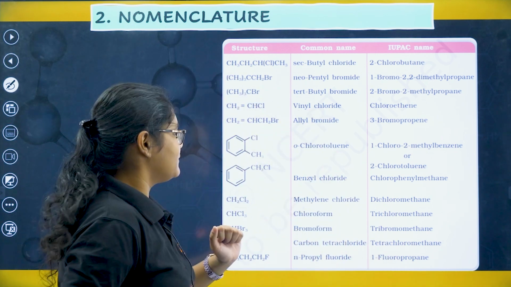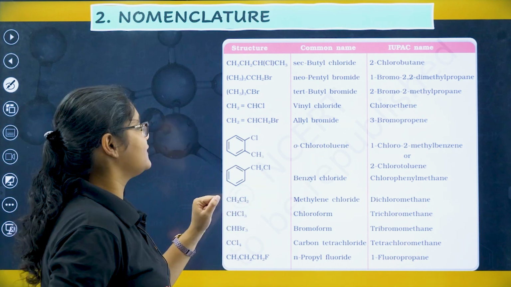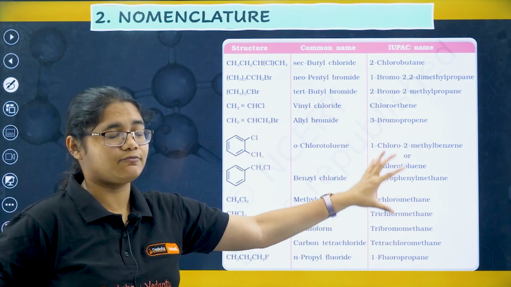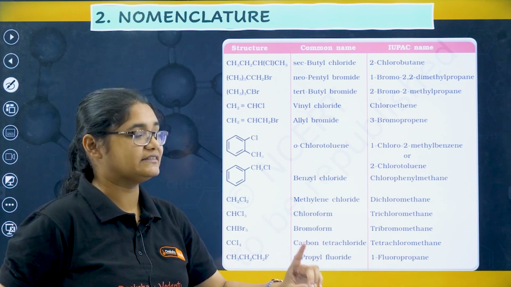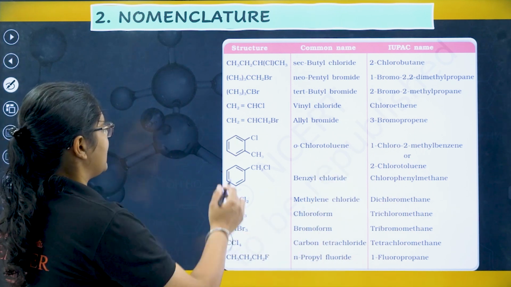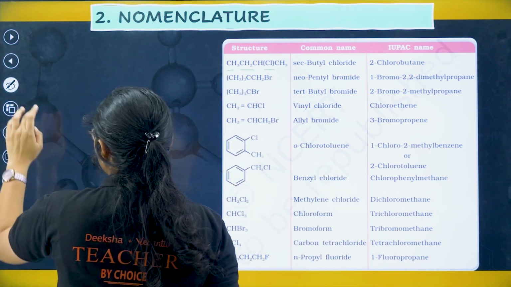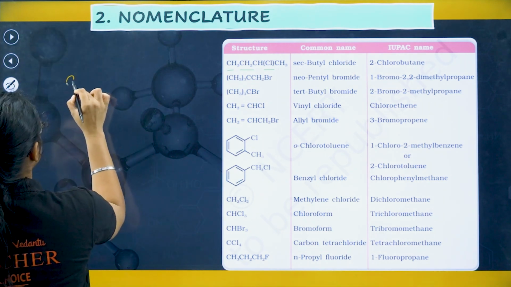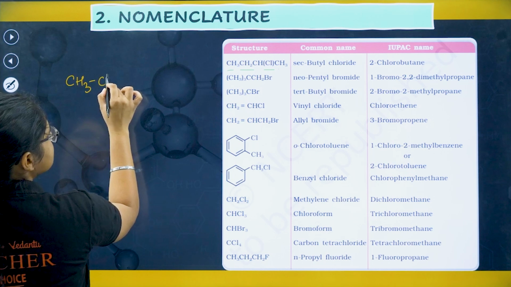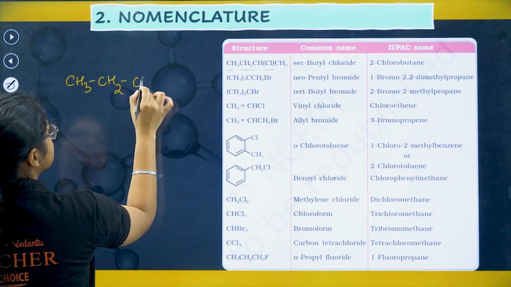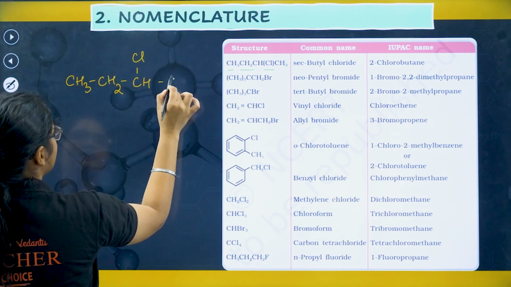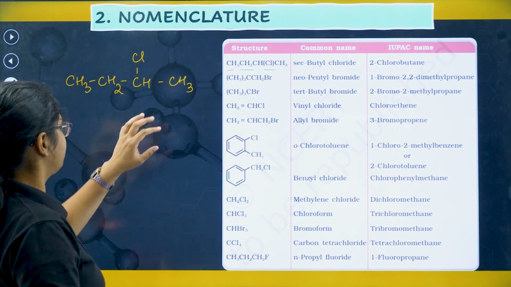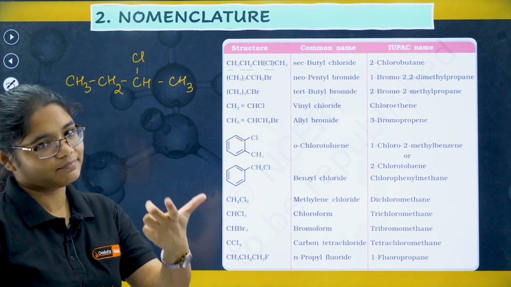Okay, let's move to the next thing, that is structure, common name and IUPAC name. This is very, very important and you should be focusing here. So, basically, for example, I'll take the first compound here. Okay, if I draw the first compound, what is it? I have CH3, CH2, CH, Cl, CH3, right? What will be its IUPAC name? So, first we should write the substituent and then the parent name.